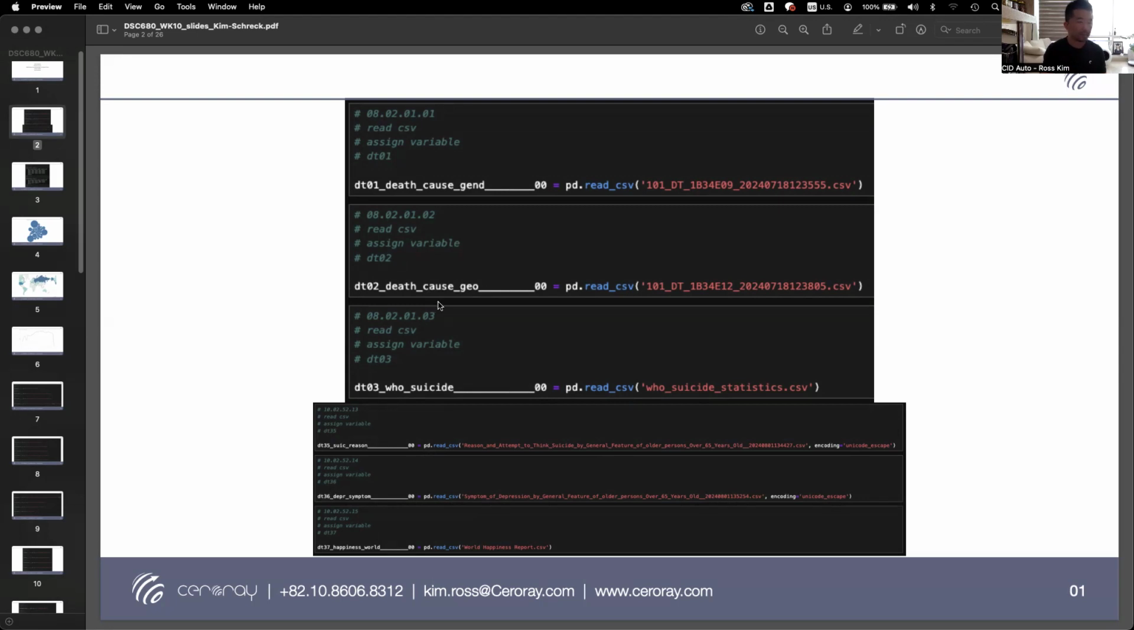And on the same page, I put the last three data sets that I used just to show the range of data that I have been using for this research. So the last three would be reason for committing suicide, depression symptoms, and the overall World Happiness Index.